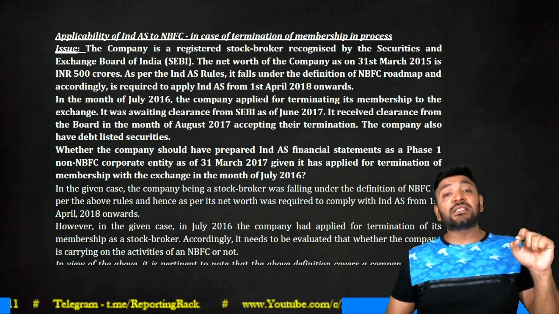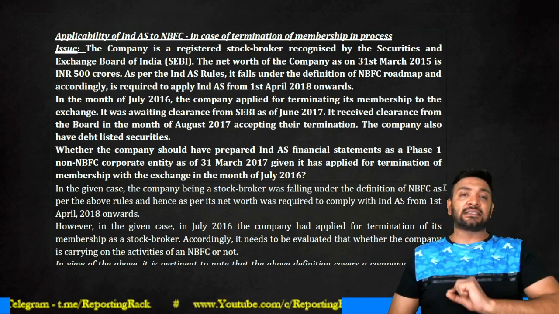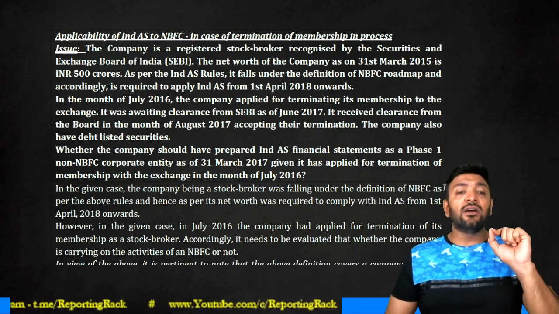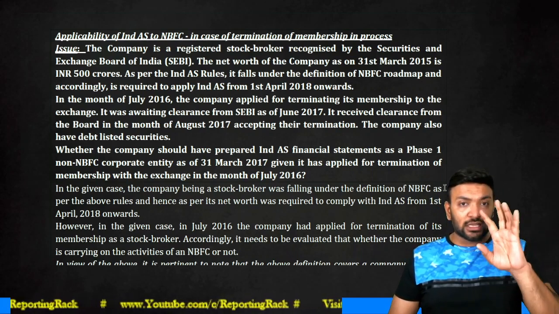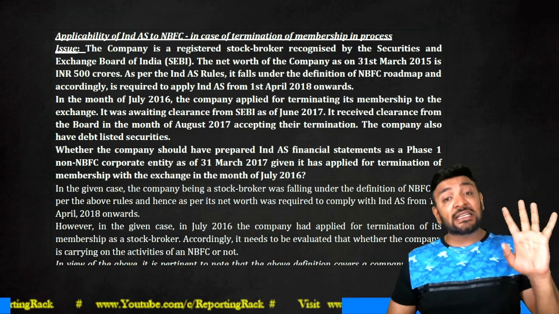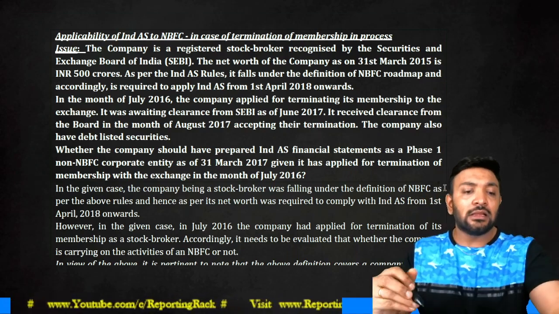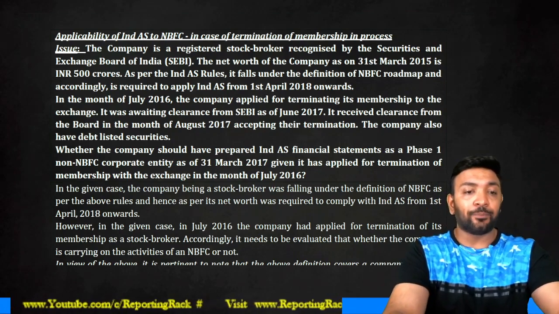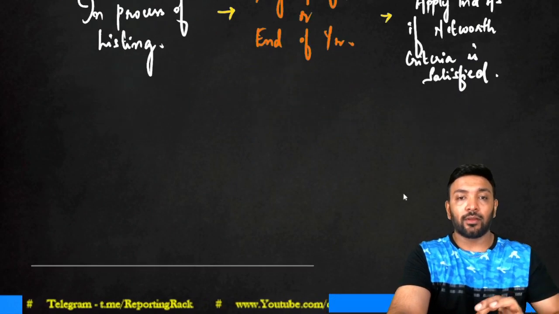That means they should have presented their IND AS financial statements from 2016-17 itself. Now my question is, which answer is right? Should this company belong to the phase 3 category or the phase 1 category? If you have a confusion, let me explain. I'll tell you why phase 1 and phase 3.